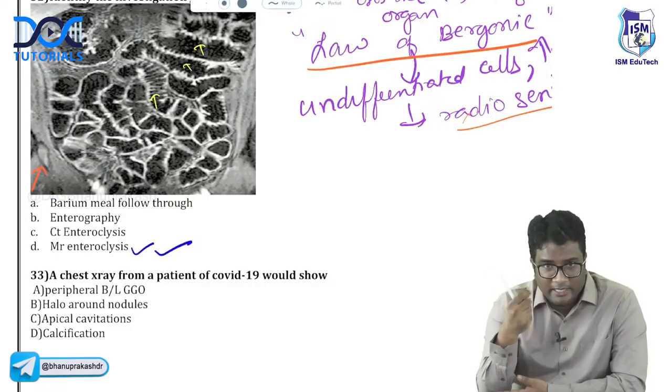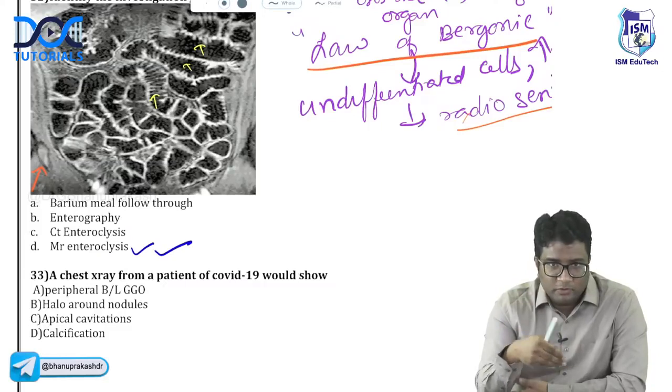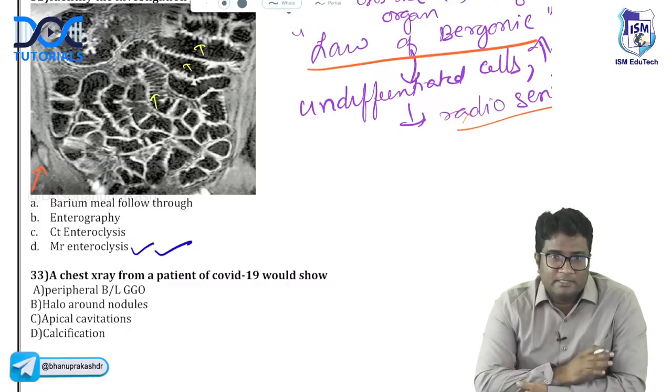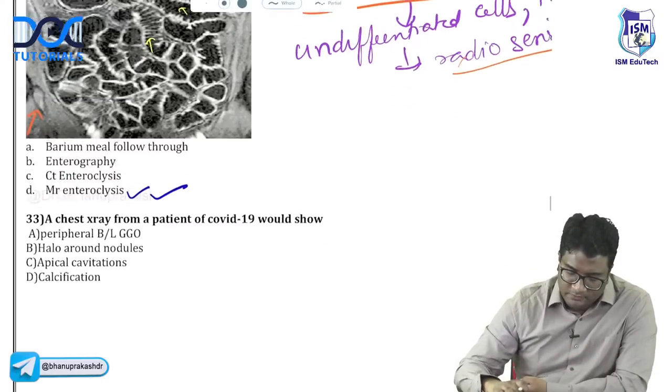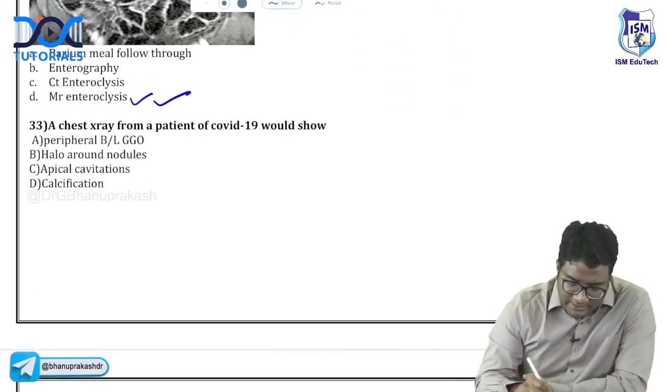So if you are seeing these rugae, and barium would be white, it would not be showing this dark and fluid signal of MRI. So in barium meal follow through, the lumen is seen. You will not see rugae much clearly. Are you okay with that, Bhavya? Next one. So yes, all of you are answering it correctly.